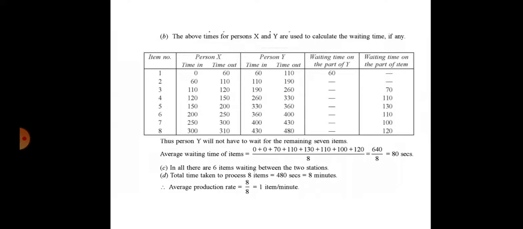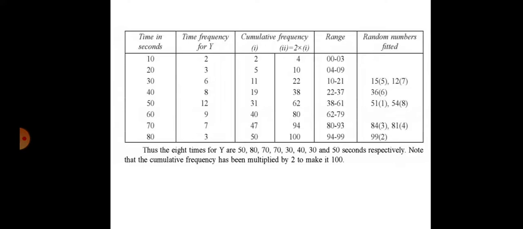So what is the condition for each item? First person x should complete, then person y can continue with that item. So this is the table for x. He required 310 seconds to complete all 8 items. Then what about y? Y should start after completion of x. So for y, the times in seconds are 50, 80, 70, 70, 30, 40, 30, 50.